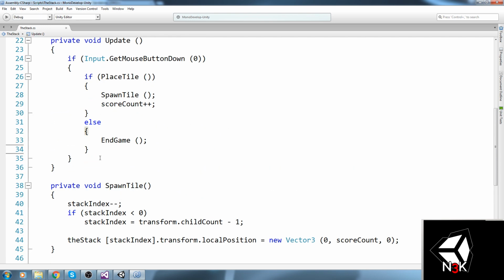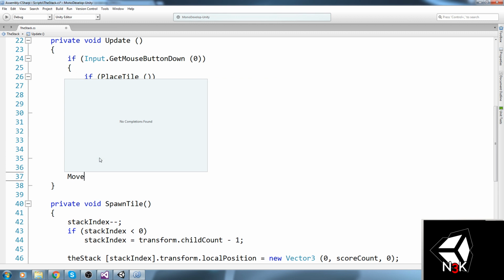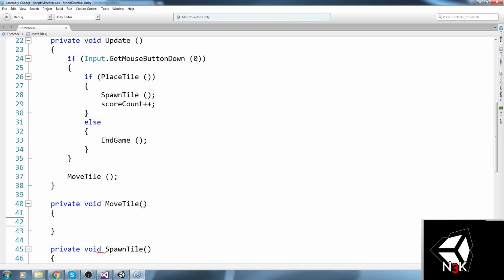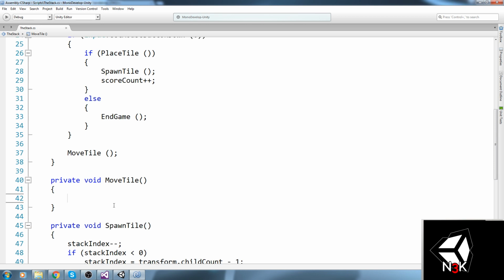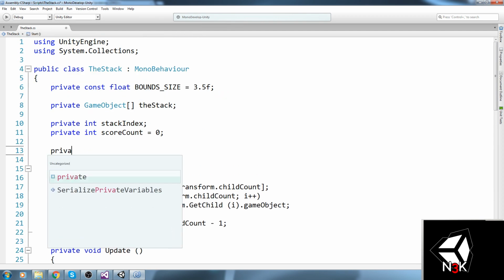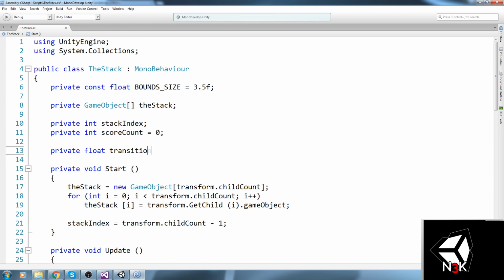So we can go ahead and just start spawning the tile right now. Or actually, you know what? Let's go ahead and move that tile first. So again, a new function called move tile that will just be put in the update so it's being refreshed every single frame. Private void move tile. Right, we already wrote that down. And what else could we be doing in that? We could use a transition float. Let's do a private float tile transition. That sounds better. Now we'll just start on, say, 0.